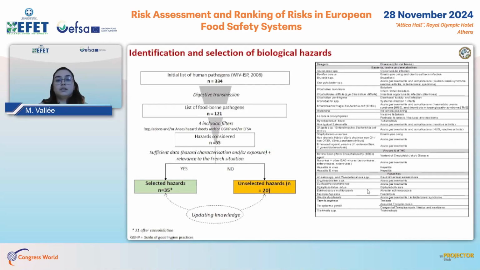So the selection process began with a list of 344 pathogens, refined to 121 foodborne pathogens, and finally reduced to 35 relevant hazards after applying a filter such as regulation, ANSES hazard threats, GGHP, or EFSA opinions. And here is the list of the 35 selected biological hazards and their associated disease.